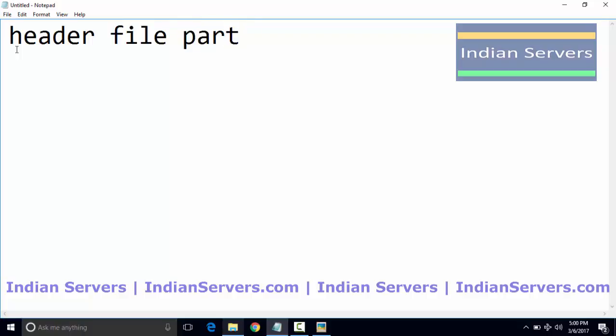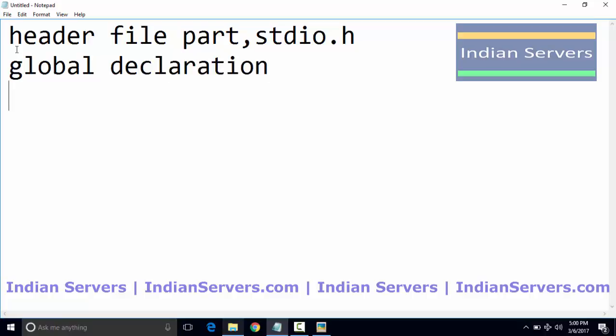So here commonly we are using standard input output .h. If you are including this stdio.h, it means you are including the standard input output library so that you can have access to input output functions present in this library, like printf and scanf. After that we will go with global declarations if required. After global declarations we will start with our main function, which is the starting point of the program.